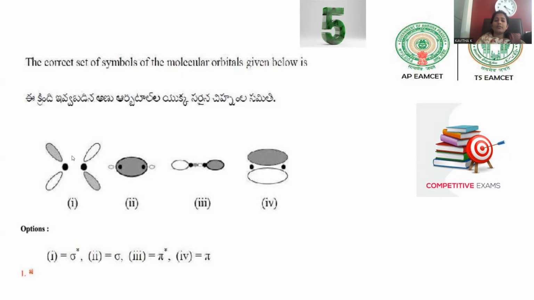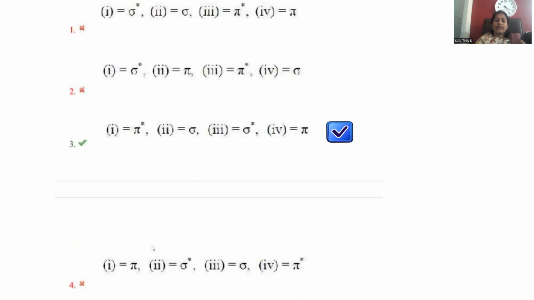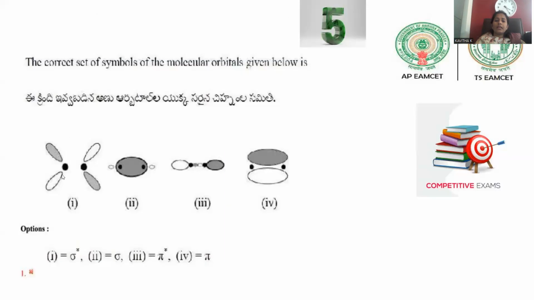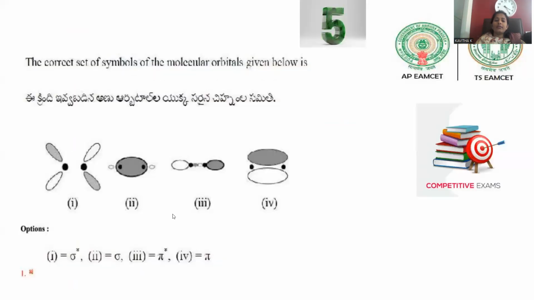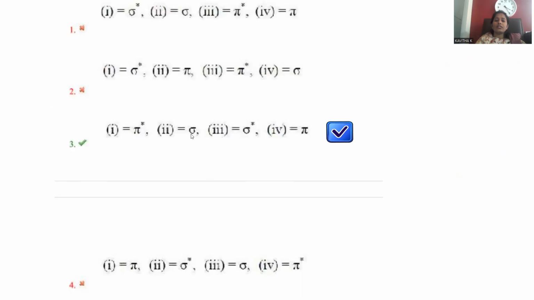So if these many possibilities are present, then what is the correct representation we have to go with? First one is called what? First one is called pi star. This is the kind of representation indicated for pi star orbital. And the second one, axial overlapping, giving rise to the sigma bond always. Second bond is called sigma bond.